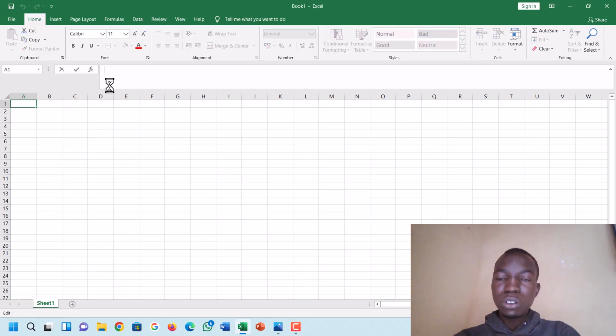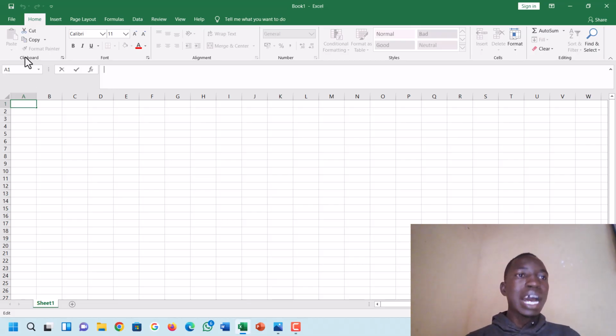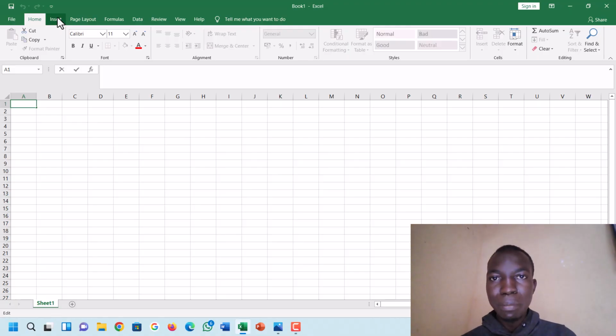So I want to show you some features of Microsoft Excel. The upper part of the workbook here, the whole of this upper part, is what is called the ribbon, and the ribbon contains tabs which contain relevant commands which you can use depending on the type of action you want to carry out.